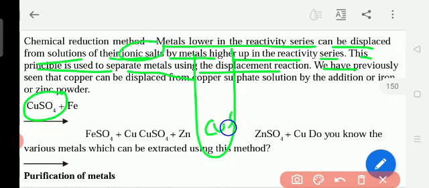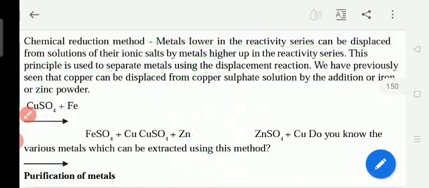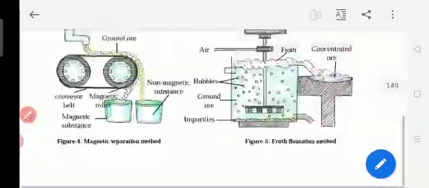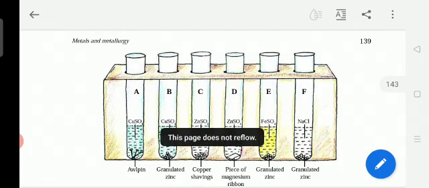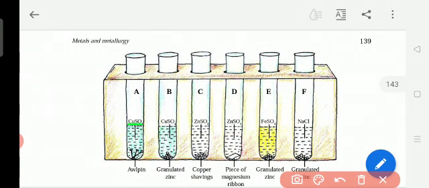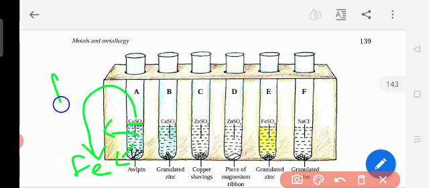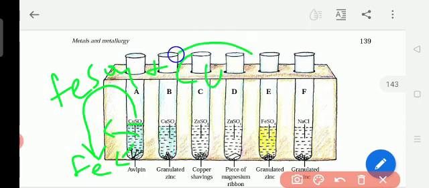In this CuSO4 salt solution, iron is placed. So the more reactive metal takes the place of the other, and we get FeSO4 plus Cu, copper is separated.